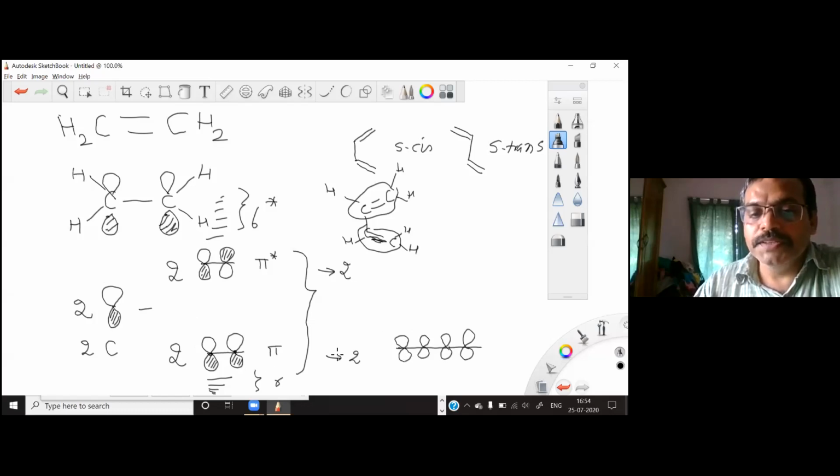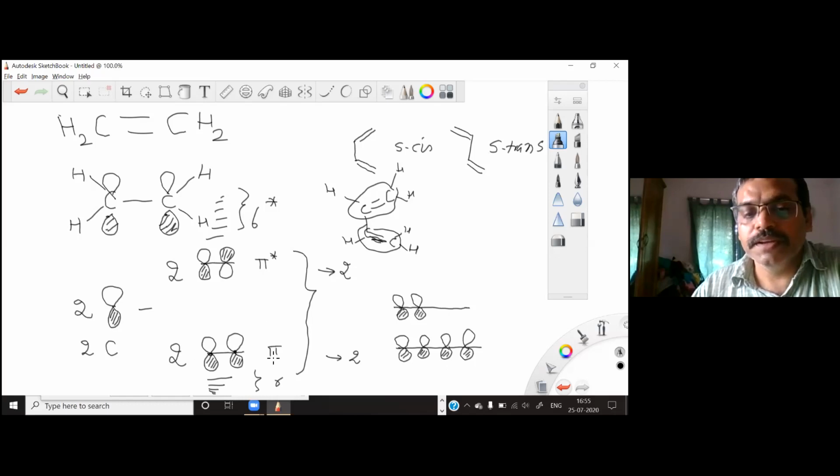Now this combination is in phase, so you will have all the phases of this one here, and then you can see the second combination, which is out of phase. The first 2 phases I will keep as such.